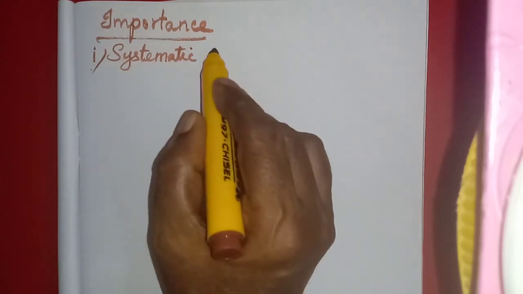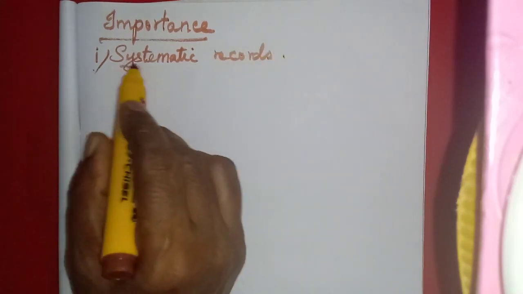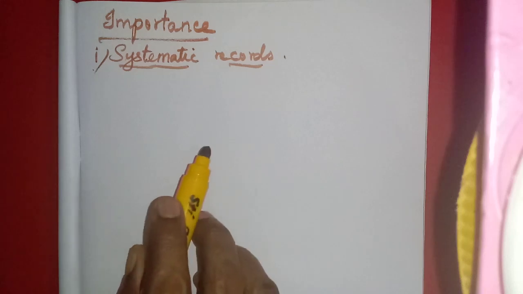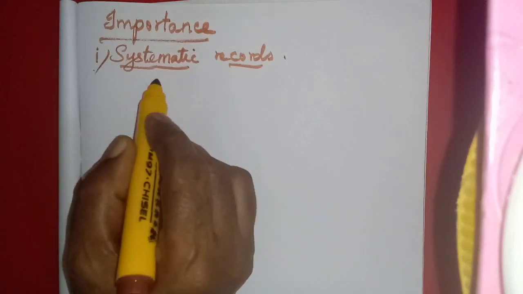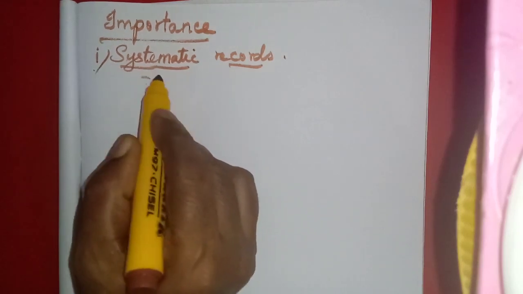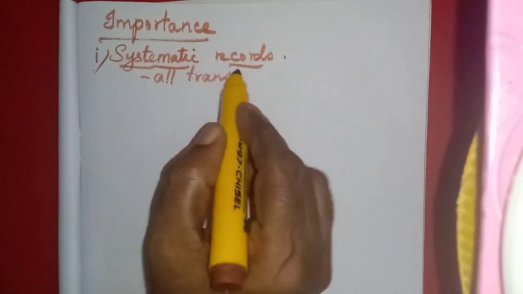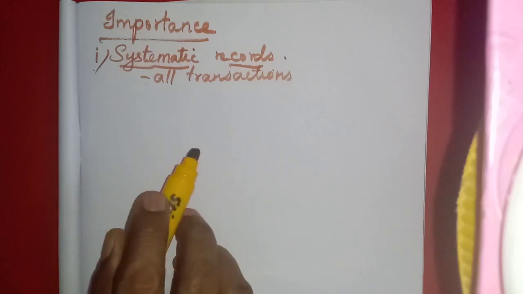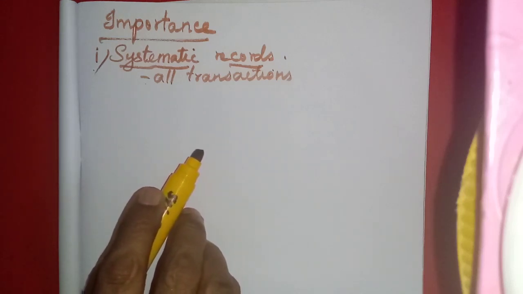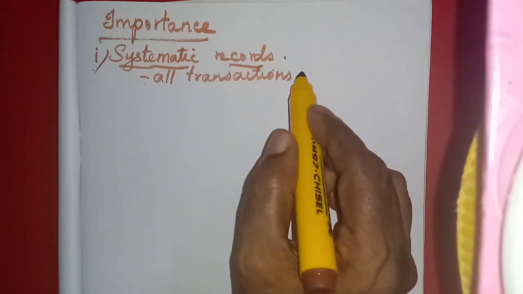So in accounting, we will get systematic records. All the financial transactions are recorded systematically in the books of accounts. That is called systematic records for financial transactions.